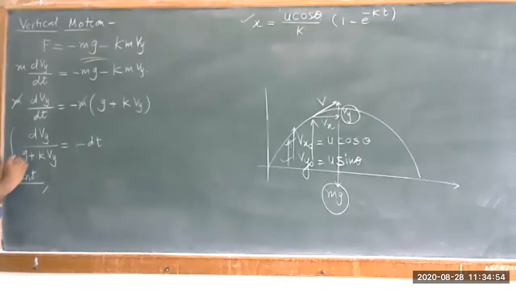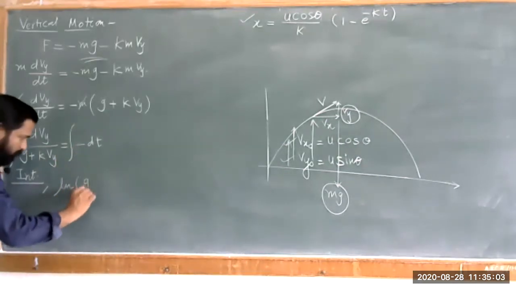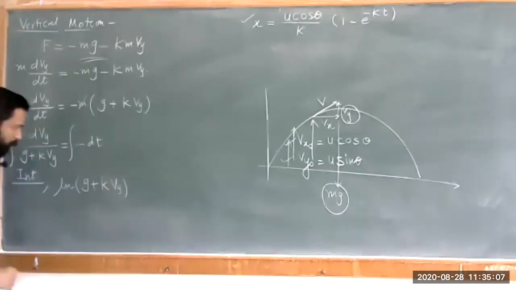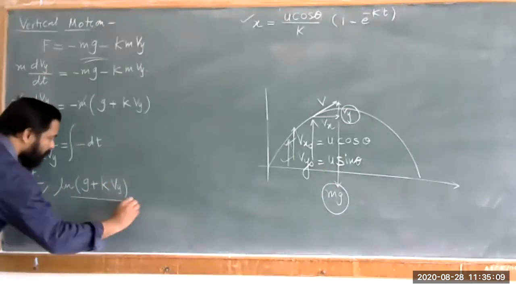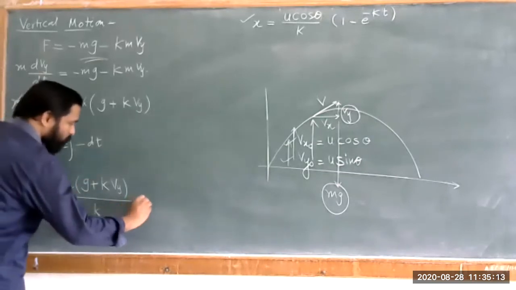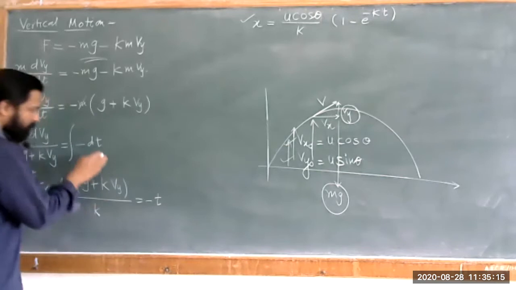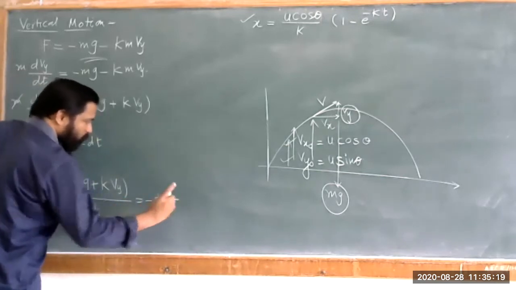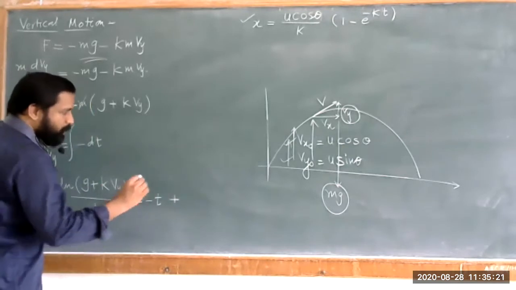So by integrating these equations you can say the value of this is given in terms of ln of g plus kvy, divided by the factor k, and that is equal to minus t, the integration of this dt, plus constant of integration, c1 or c2.